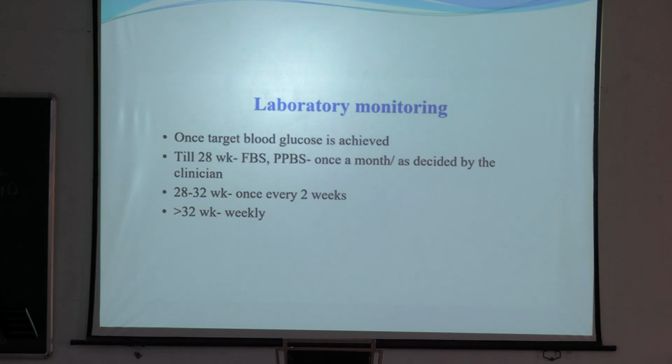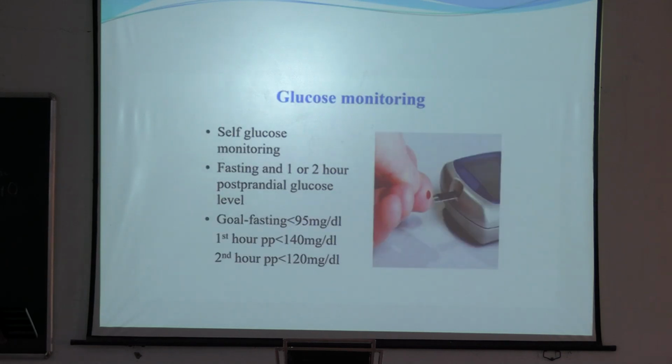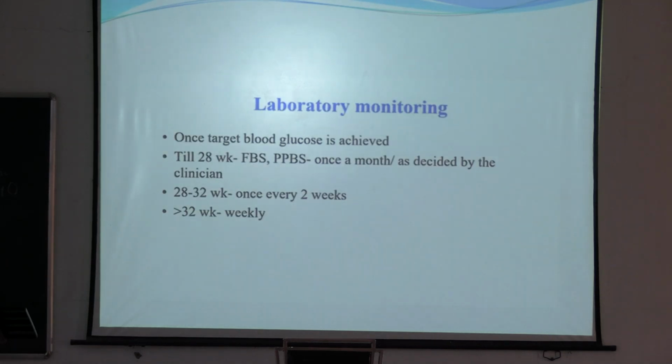Laboratory monitoring: you are already doing self glucose monitoring, so when should you do laboratory monitoring? Once target blood sugar is achieved, till 28 weeks we will do fasting blood sugar and PP blood sugar once a month. Or if you see any blood sugar level increasing in trend, then we can obviously repeat the test.